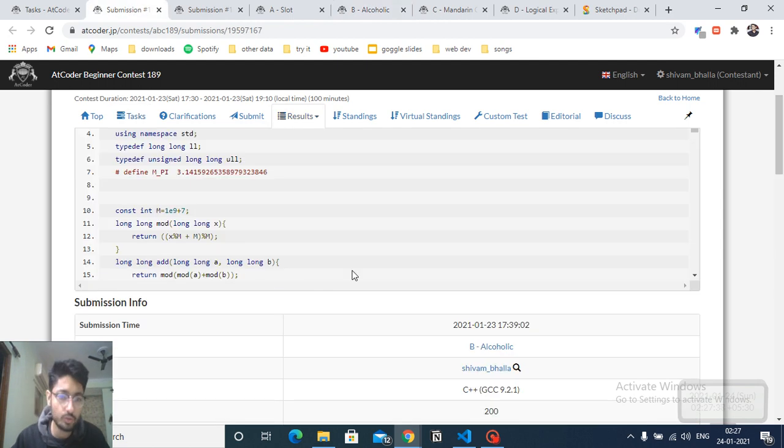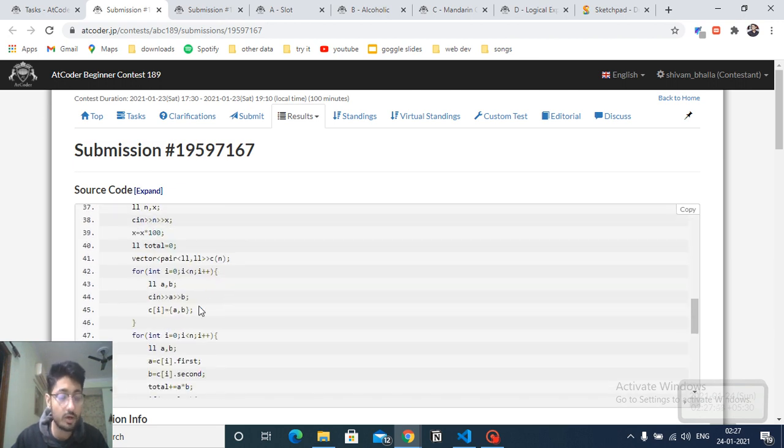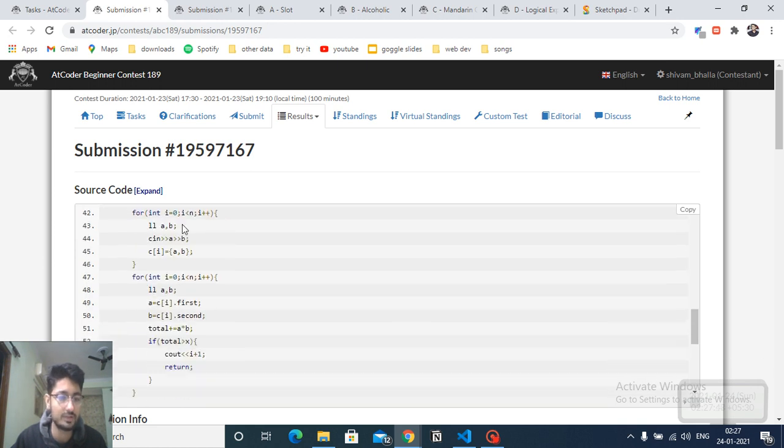I'll show you the code. You can also see the code in the description. So take the input, n into x. That is the input, and x multiply with 100. Okay, then these are the total values of a and b into input, and iterate over all of them.